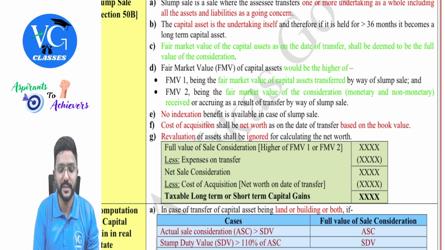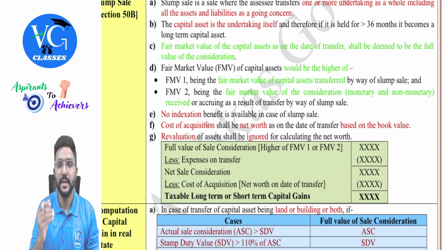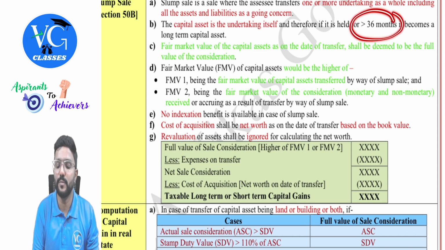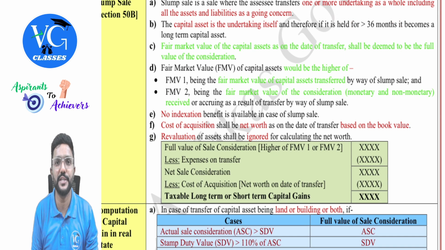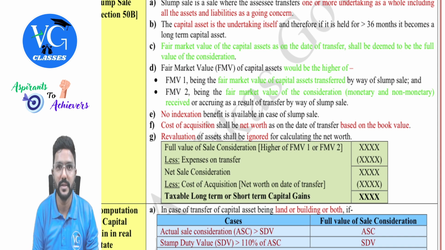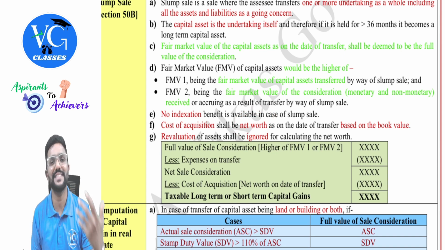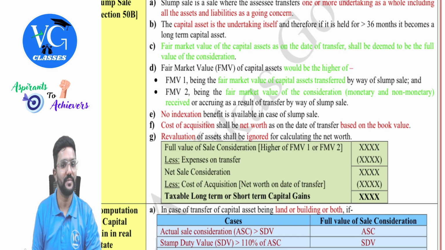And if any asset has been revalued, please ignore the revaluation for computing net worth of an undertaking. Okay. And even though here the undertaking is held for more than 36 months and it is long term in nature, can I claim indexation for it? No. No indexation is available because net worth on the date of transfer is allowed as cost of acquisition. So it will not make sense to claim indexation there.